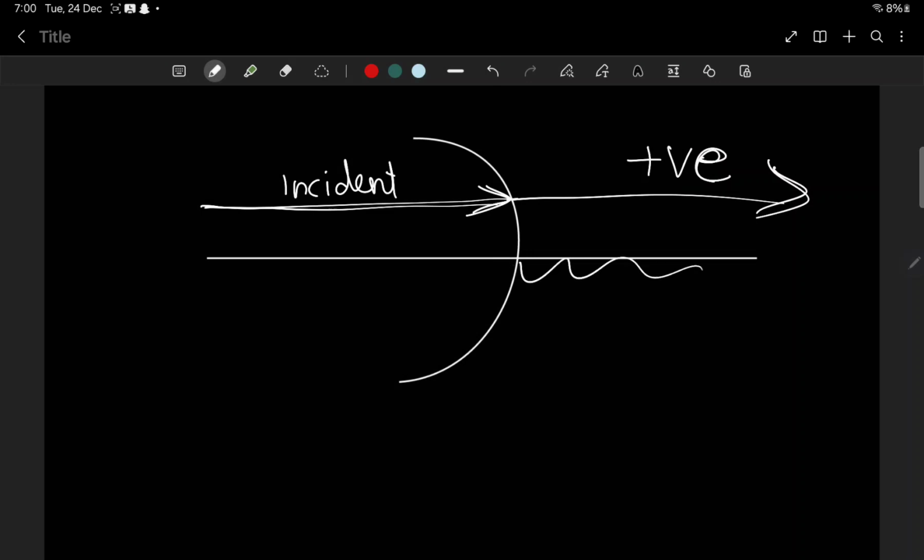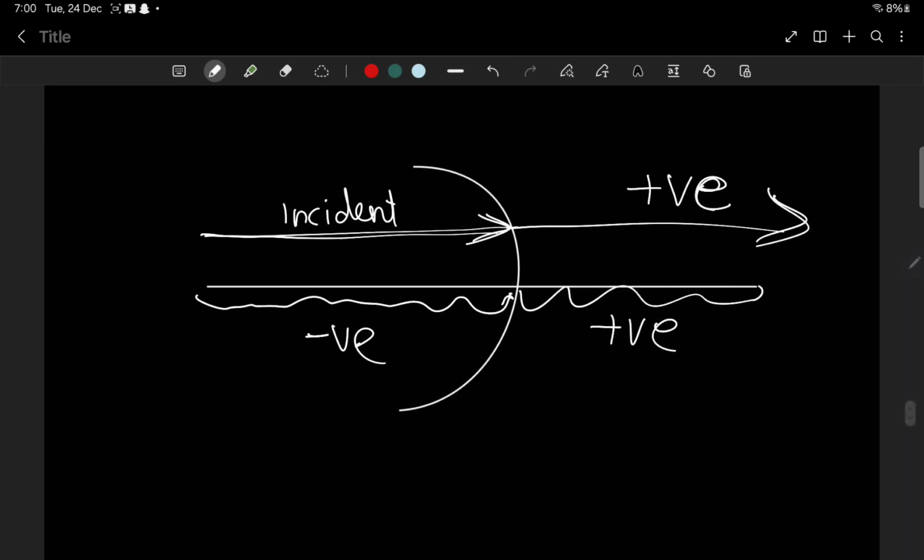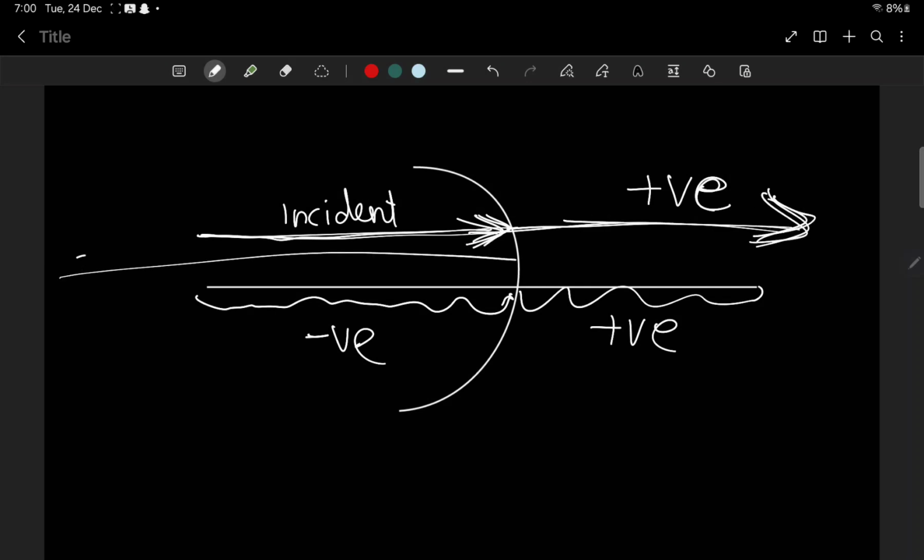Against this, that is the left side of the mirror, will be negative. You should not learn it like right side is positive, left side is negative. Just learn that the direction of the incident ray is always positive. The opposite direction of the incident ray is negative.